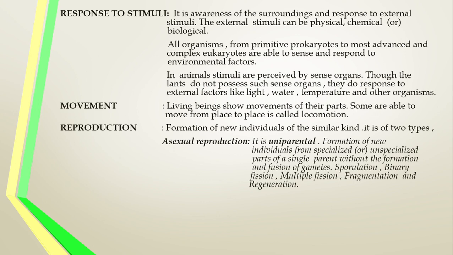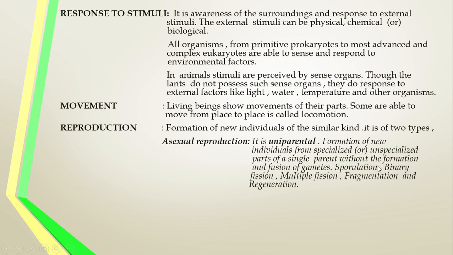What are the various methods of asexual reproduction? Sporulation, or spore formation; binary fission, where the parent body is divided into two individuals; multiple fission, where the parent body is divided into many individuals; fragmentation, where the body is divided into many pieces that develop further; and regeneration, where a lost part of the body develops again.